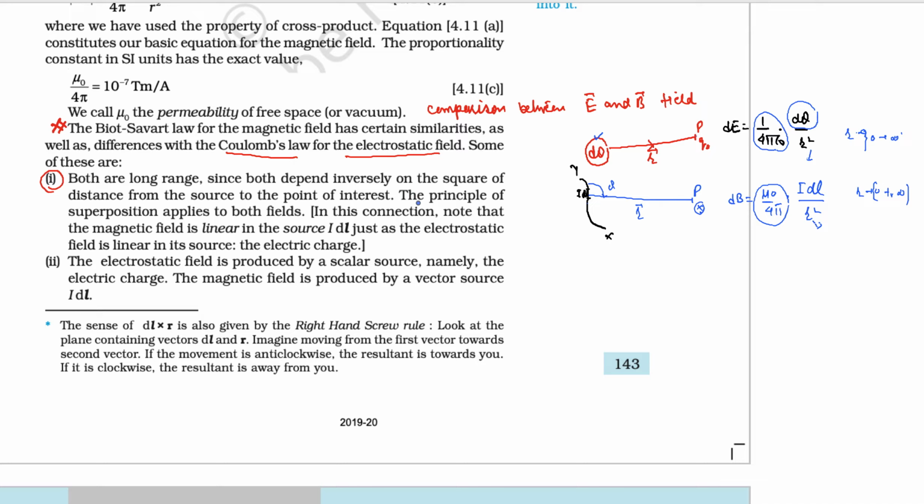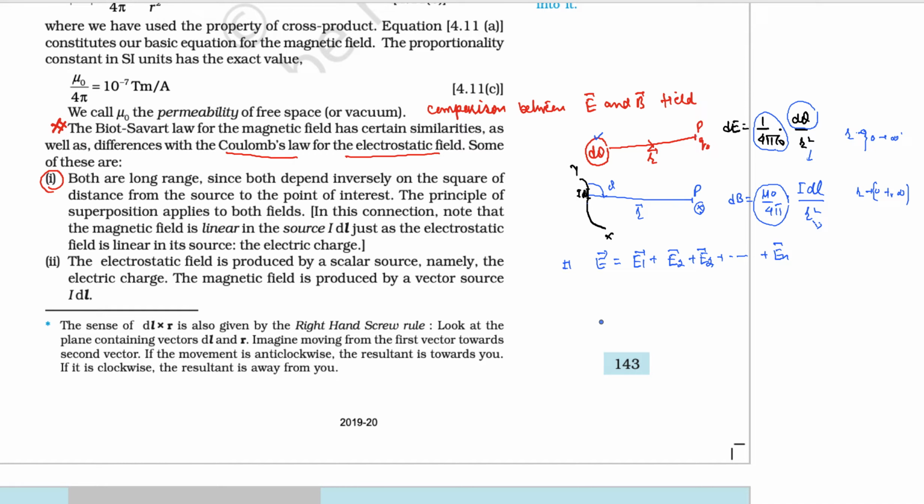The principle of superposition, you have studied here. Next we move on. According to the principle of superposition, if you have a number of source charges, then the electric field at any point will be the sum of the electric fields generated by the different source charges at that point.